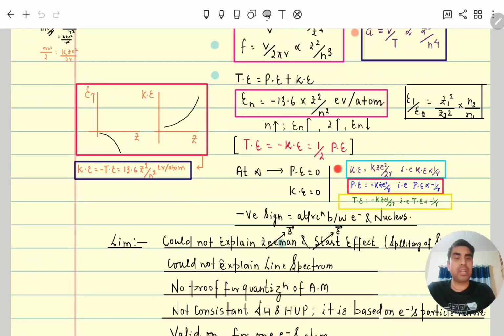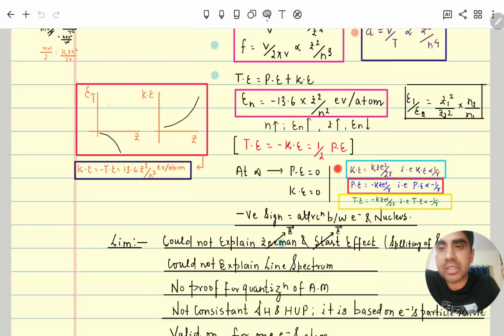Why? Because at infinite distance, there is no interaction between electron and nucleus, so potential energy will be 0. At infinity, since we are increasing the n value, total energy is increasing and will reach 0. Since total energy is 0, kinetic energy also will be 0. So at infinity both energies will be 0, meaning the electron will be free from the nucleus. This negative sign only represents attraction between electron and nucleus.